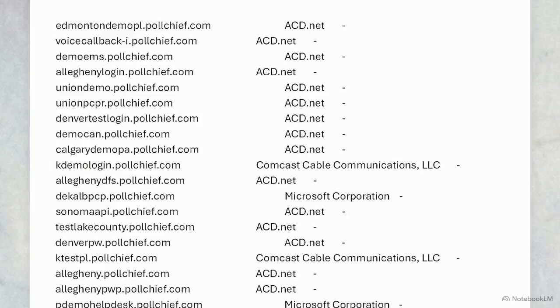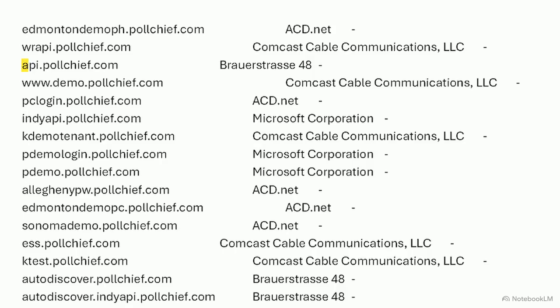The subsequent page reveals the true scale of this architecture. We see a continuous sprawl of demo and login portals for jurisdictions like Edmonton, Allegheny, and Denver, all running on the exact same domain structure. Further down, records show centralized subdomains like api.pollchief.com, linking municipal sites back to core servers.